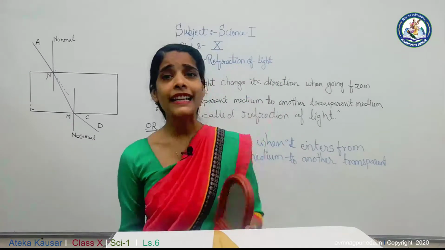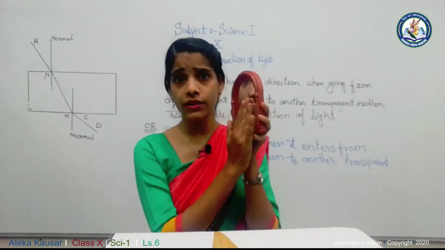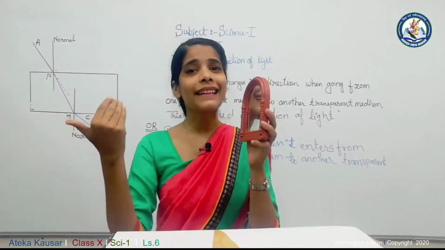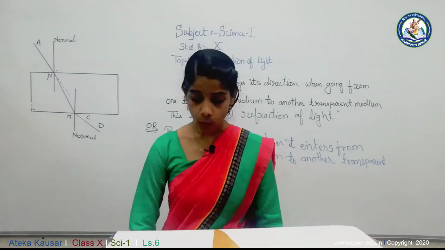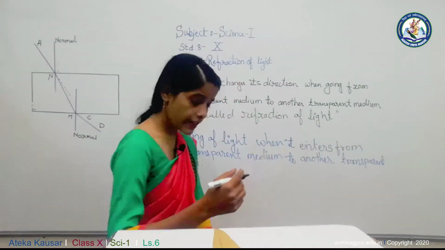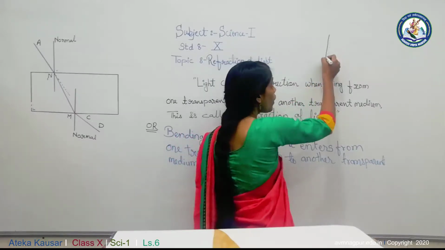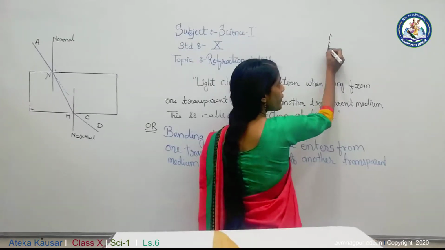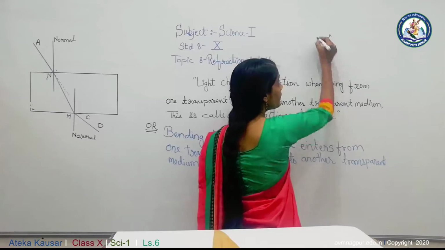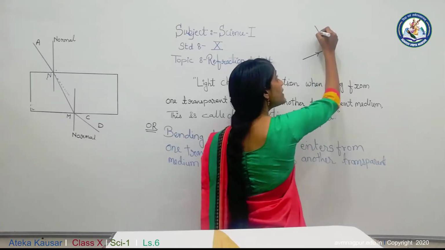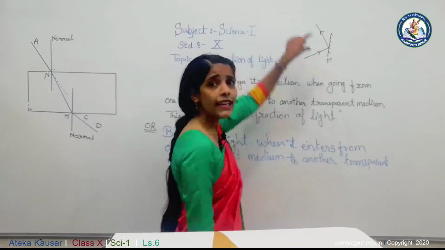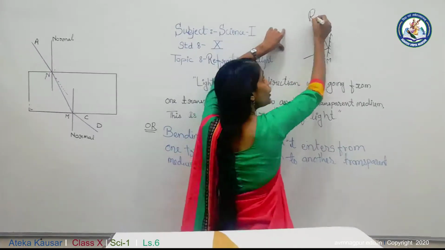Yes, the light is incident on this plain polished surface and turns back into the same medium. That is called reflection of light.